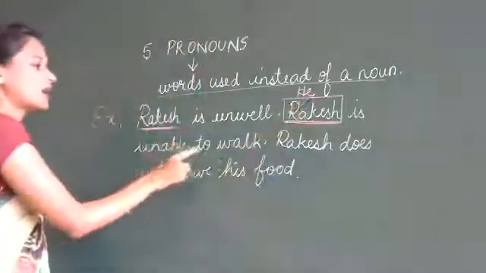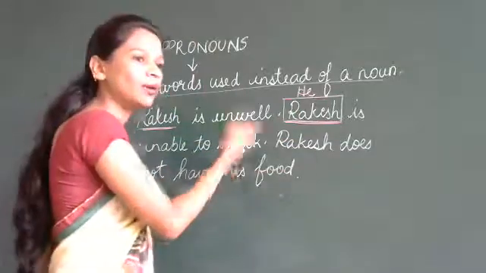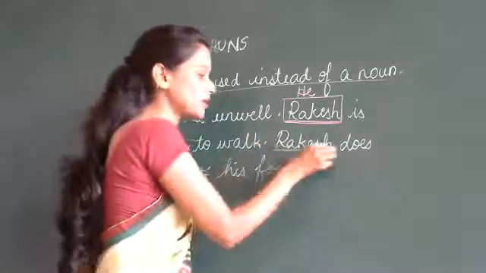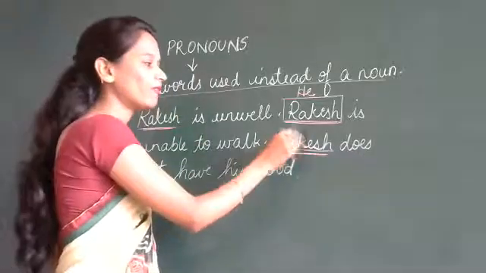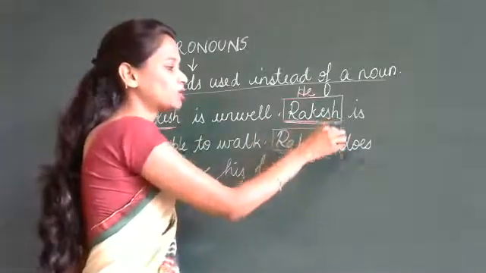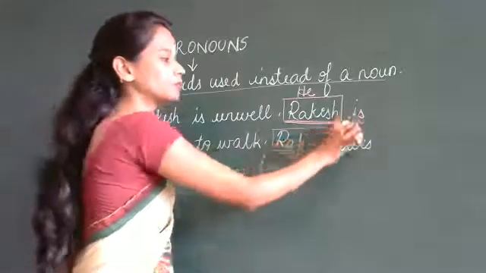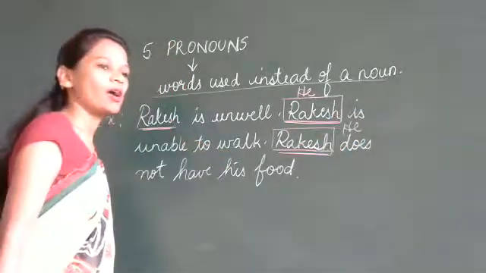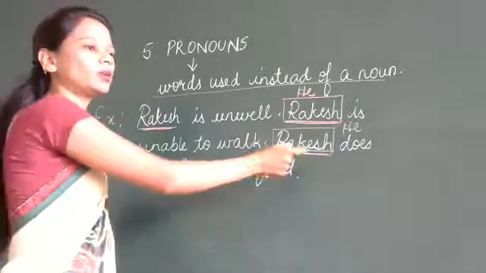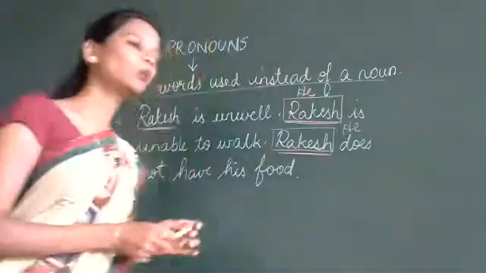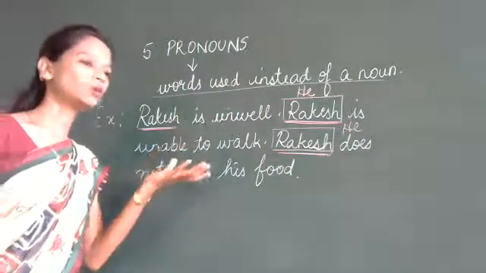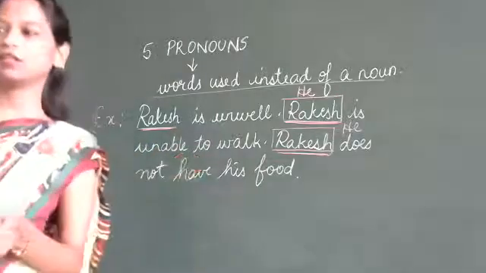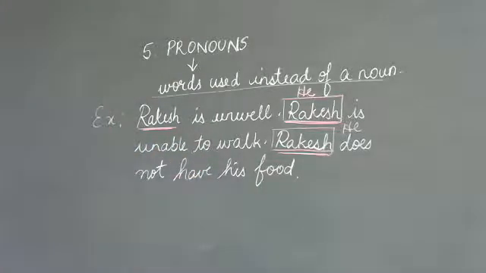Next, he is unable to walk. Now again here Rakesh is there. Rakesh does not have his phone. Again I am repeating the name of Rakesh. So what should I do? He. I will use the pronoun he. So what is a pronoun? Pronouns are the words that are used in place of a noun. Another example I'll give you.